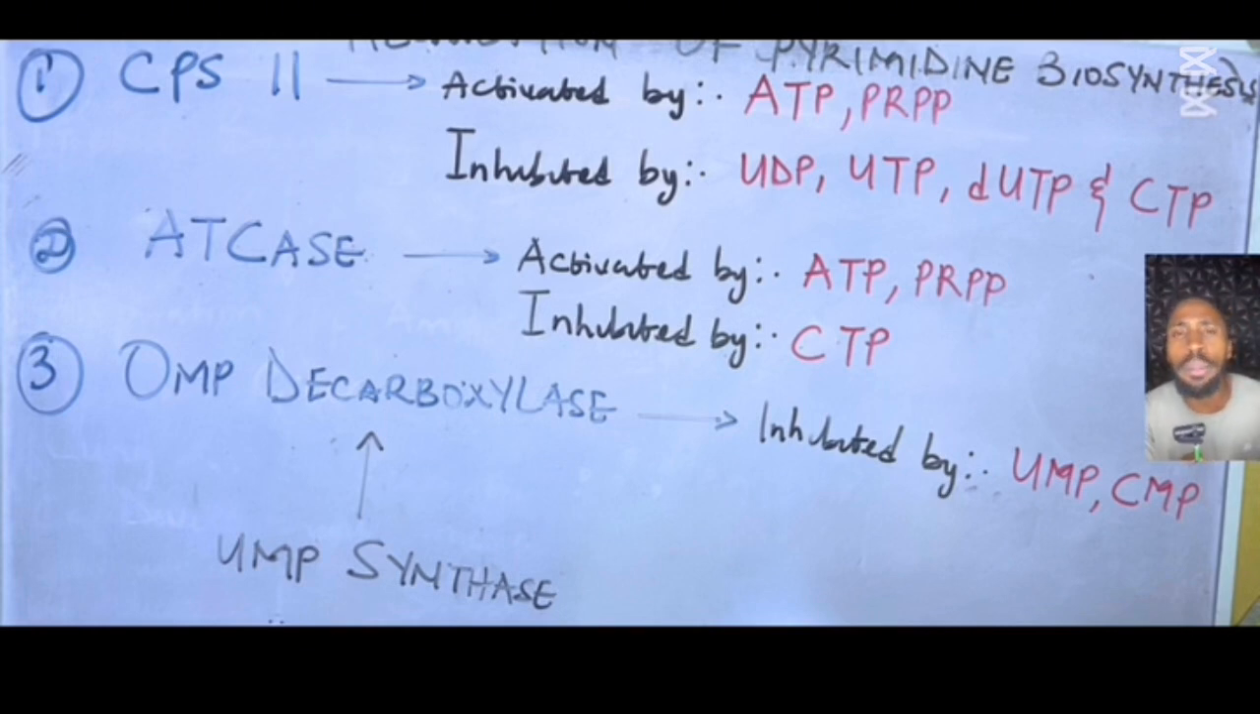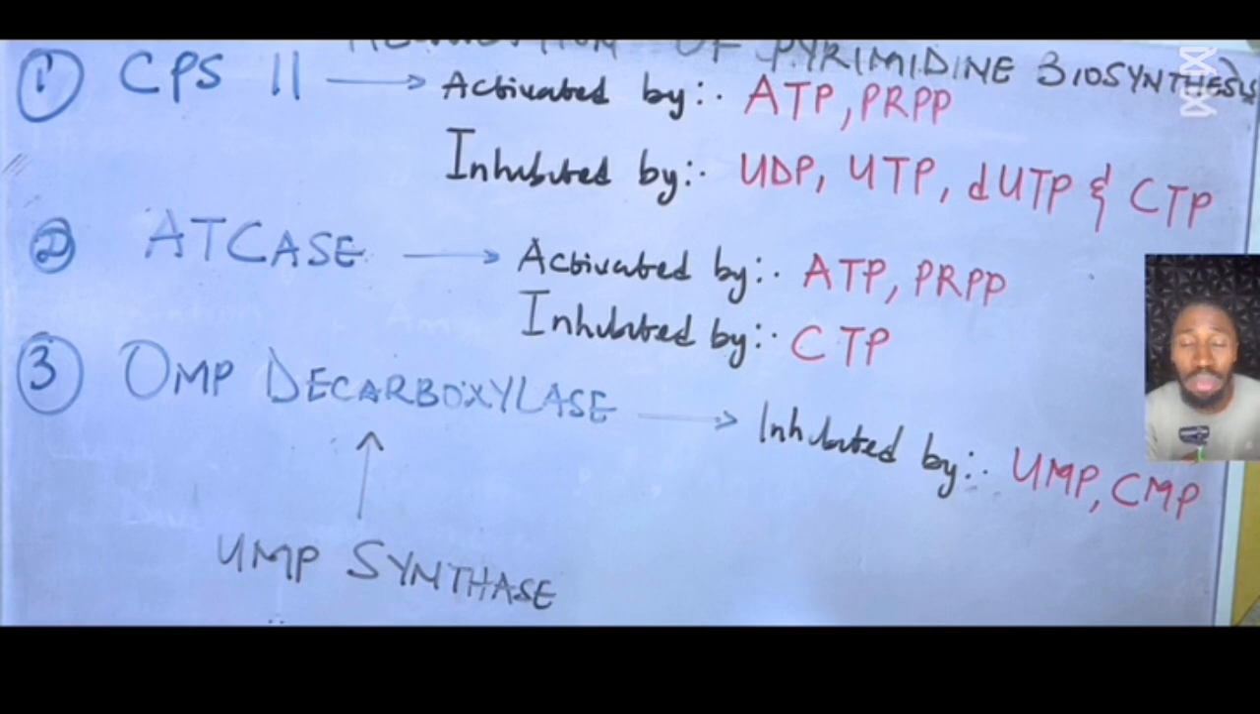Now in the UMP synthase, the bifunctional multi-enzyme here, what is its regulation? The first one is OMP decarboxylase, orotidine monophosphate decarboxylase. Remember, when we form UMP from OMP, we use the decarboxylase enzyme. We decarboxylate it, removing CO2 to form UMP. So UMP inhibits the reaction. UMP is the allosteric inhibitor of OMP decarboxylase. Don't forget.